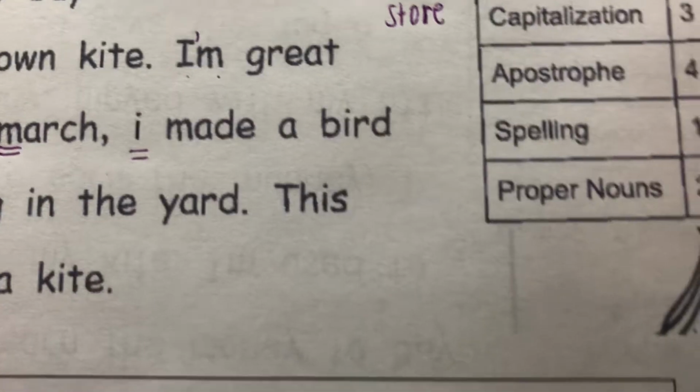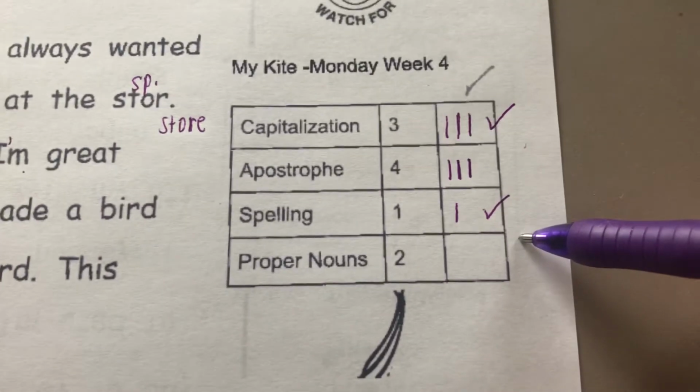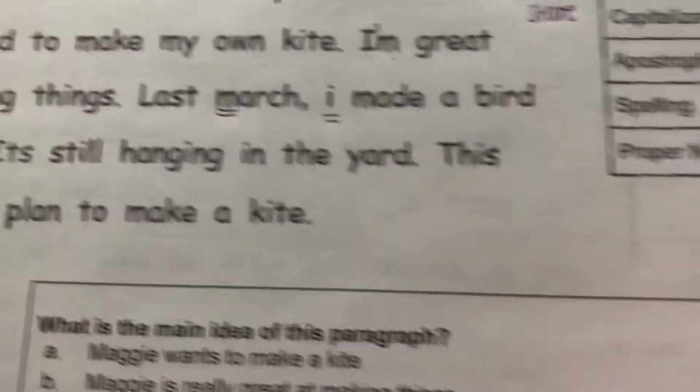Gonna mark it over there, give it a check mark off. So we are all set with capitalization and spelling. We're looking for one more apostrophe, and then at the end, we'll look for our proper nouns.